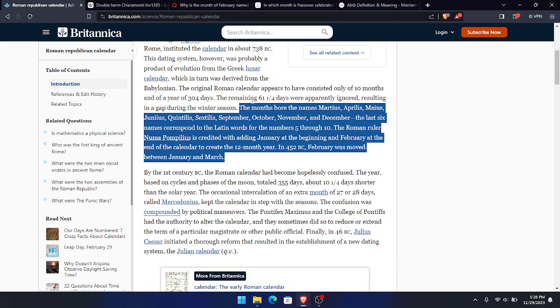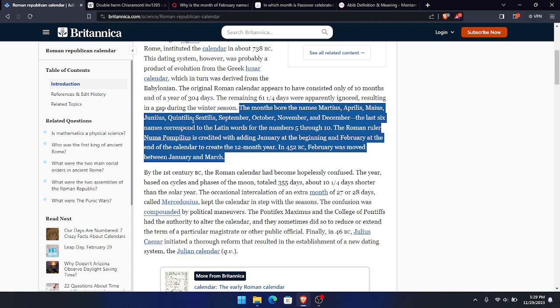It says the months bore the names Martius, which is March; April; Maius, which is May; Junius, which is June; and Quintilis, which is July. Before it was named July, it was named Quintilis, but it was named July after Julius Caesar. Then Sextilis, which was August, before it was known as August, was named after Augustus Caesar.